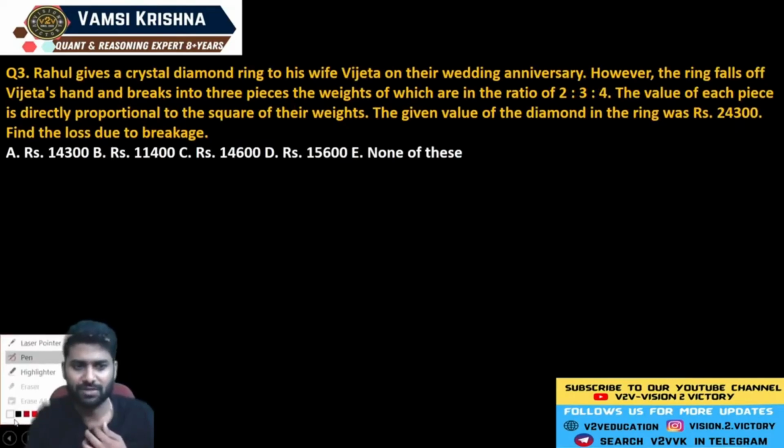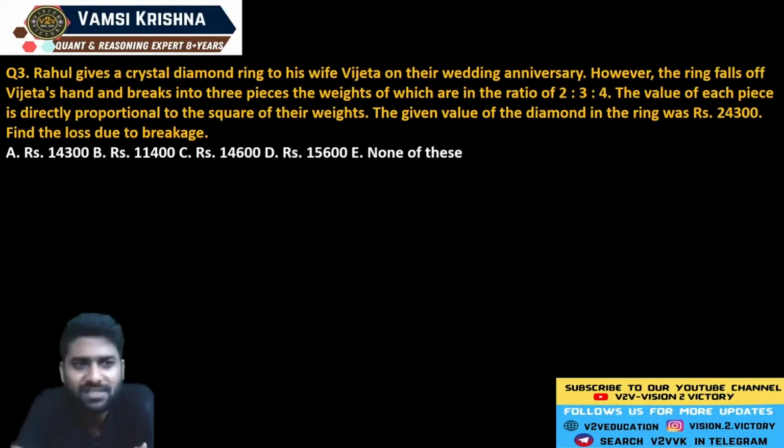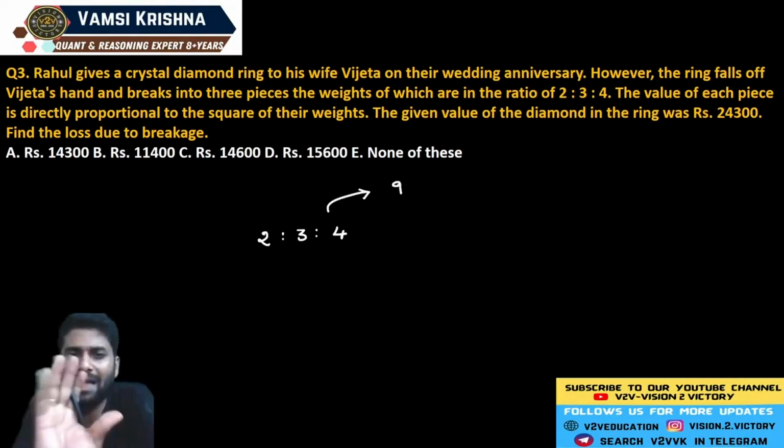Just try to understand the question. So what does the question say here? Rahul gives a crystal diamond ring to his wife Vijeta on their wedding anniversary. However, the ring falls off Vijeta's hand and breaks into three pieces. The respective weights are in the ratio of 2 is to 3 is to 4. So before the breakdown, the total quantity is exactly equal to 9 units. For example, the actual weight of the ring is exactly equal to 9 units. But because of the breakdown, it is in the ratio of 2 is to 3 is to 4. Just understand these two pieces of information.